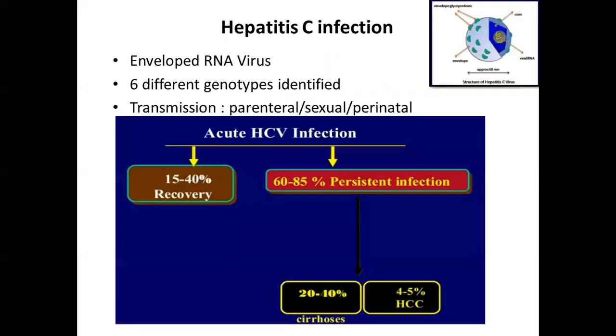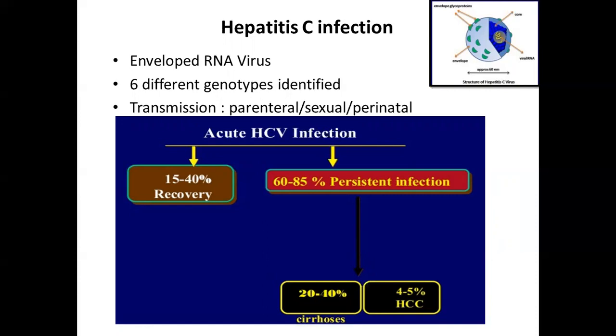Now we'll move on to the hepatitis C infection. Unlike the hepatitis B infection, it is not a DNA virus, it is an RNA virus. It is also an enveloped virus. At present, 6 different genotypes have been identified to cause the hepatitis C infection in humans. The transmission, like hepatitis B, can be through parenteral, sexual, or vertical transmission.